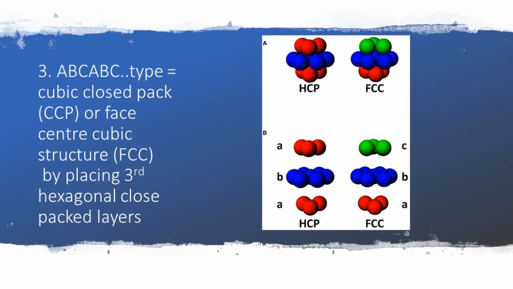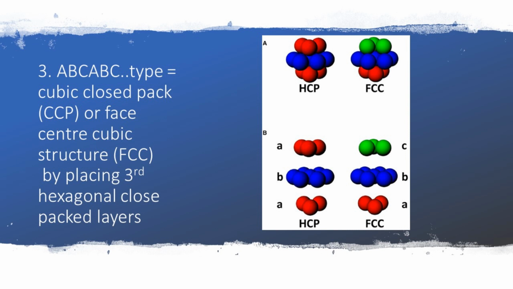Such pattern of stacking hexagonal close packed layers is called ABC type, that results in cubic close packed structure, that is CCP structure. This is same as face centered cubic structure, that is FCC structure. Now look at the figure or observe it carefully. For example, metals like copper, silver, iron, nickel crystallize in CCP structure or FCC structure.